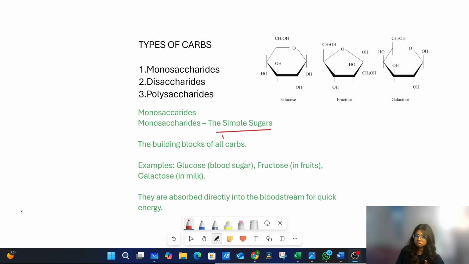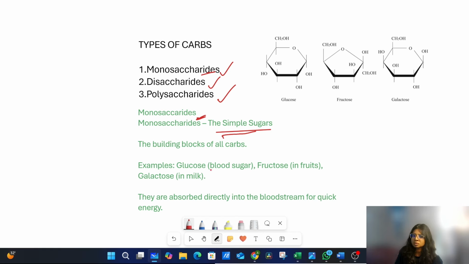Based on the number of units, there are three types of carbohydrate: monosaccharides, disaccharides and polysaccharides. The first one is monosaccharide. Monosaccharides are also called simple sugars. They are considered the building blocks of all carbohydrates. Examples of monosaccharides are glucose, fructose and galactose.